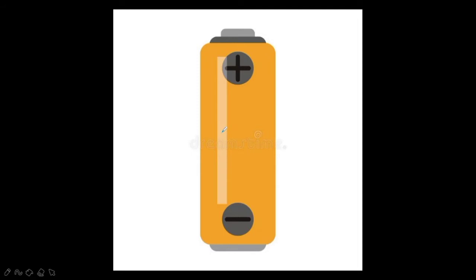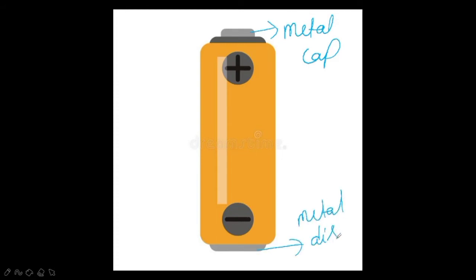Have you ever carefully looked at an electric cell? You might have noticed that it has a small metal cap on one side. See, what is it? It is a metal cap on one side, and a metal disc on the other side. So if you want, you can take an electric cell and notice that on one side it has a metal cap and on the other side it has a metal disc.